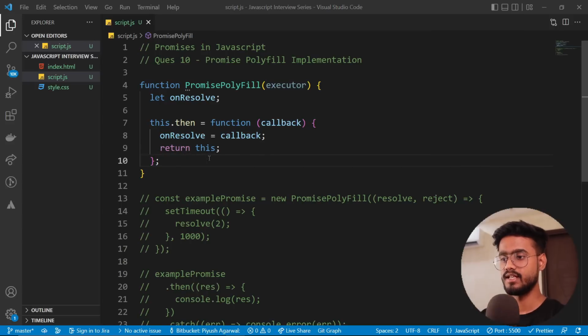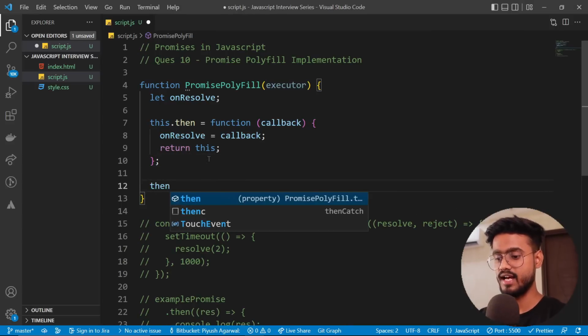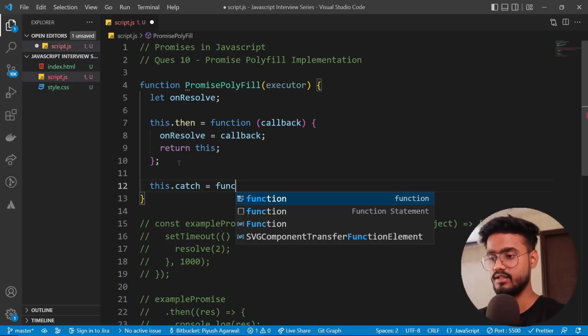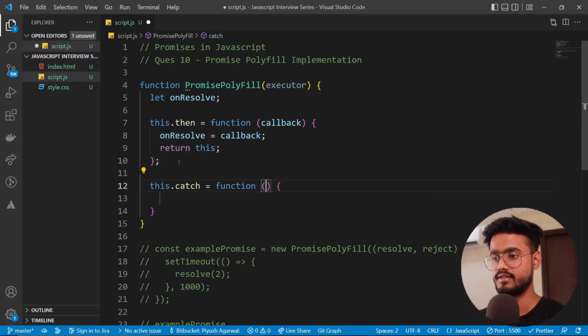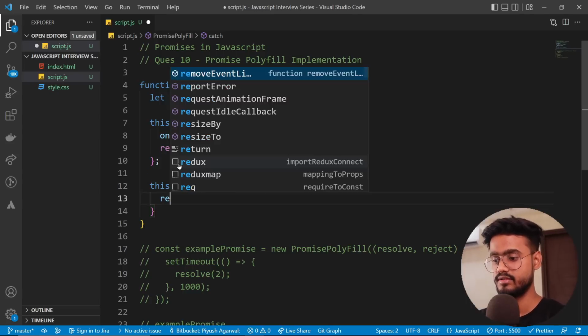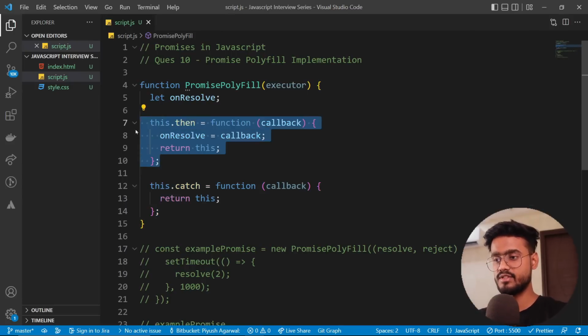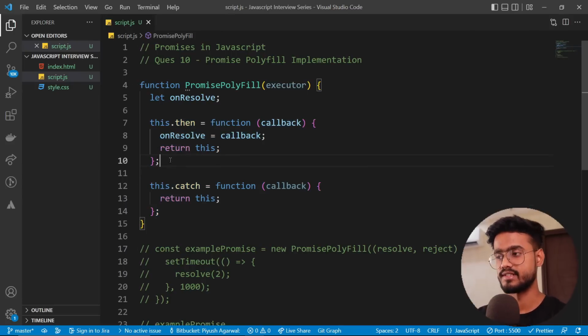Yeah. And similarly, we're going to have a catch as well. So this.catch, and this will be another anonymous function. This will take a callback, and this is going to return this as well. Don't worry, I'm going to write the complete implementation for this in just a minute. I'm just trying to create a simplified version of the same thing.